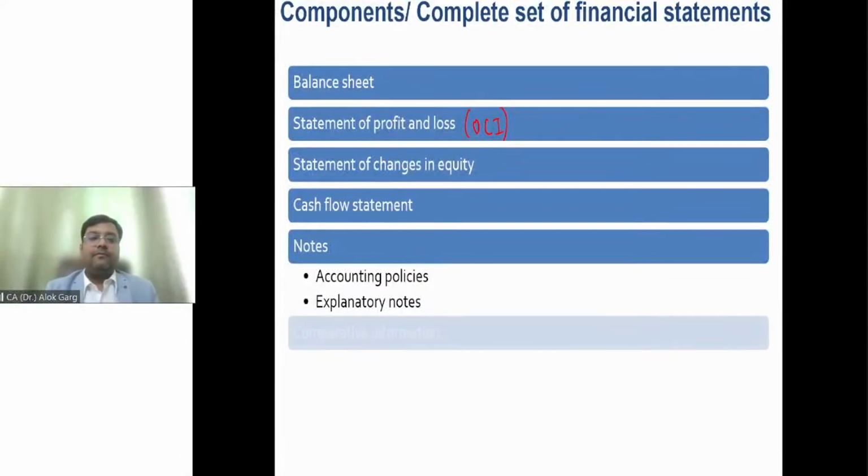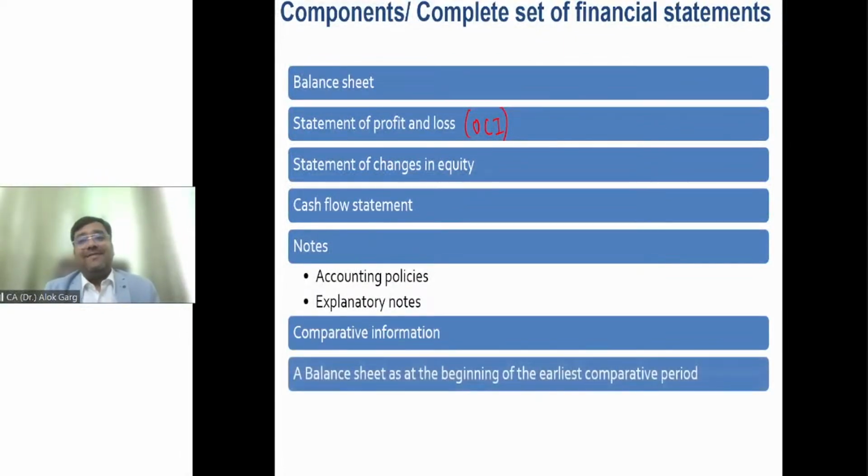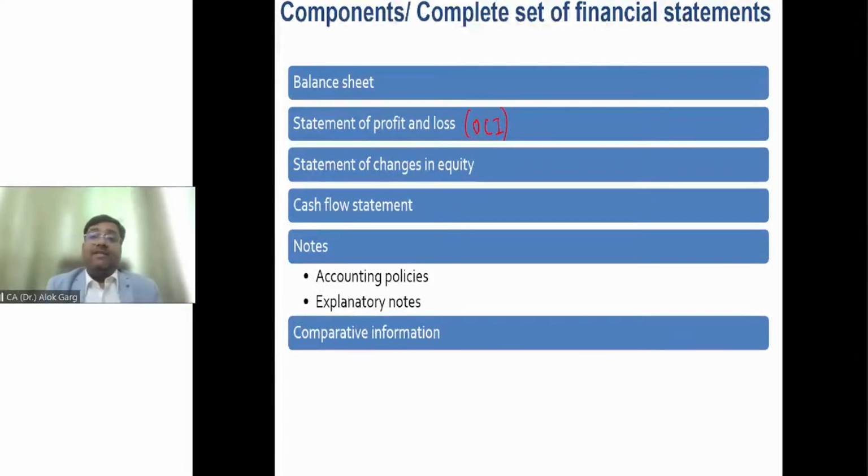Comparative information: you have seen that at least 1 year comparative is required to be given in the balance sheet, P&L, cash flow, and notes, right? It's a very important aspect. So this part we have discussed. Balance sheet, we are aware. Statement of cash flow, we are aware. Statement of P&L, changes in equity, cash flow, notes, we are aware. Comparative information, we are aware.